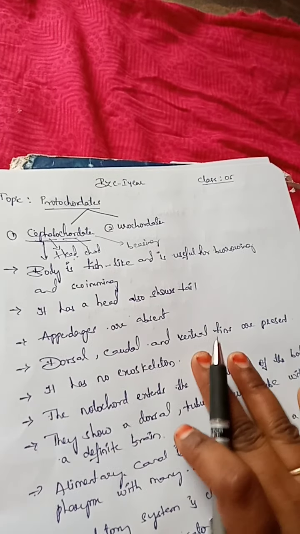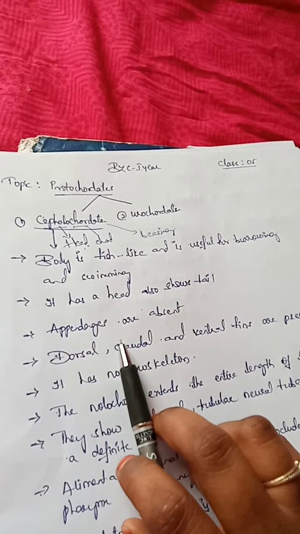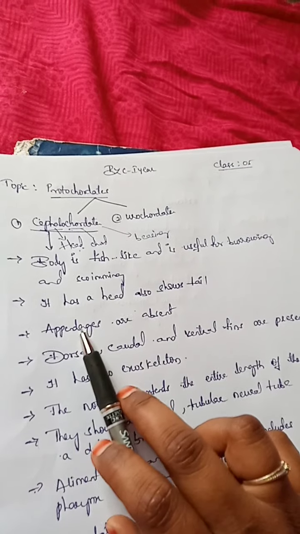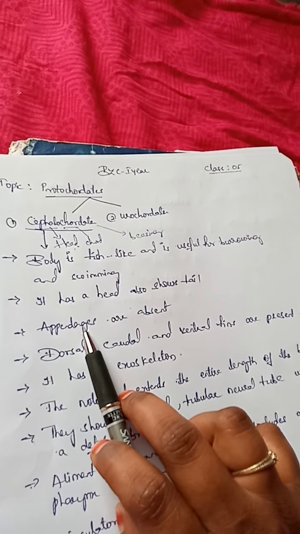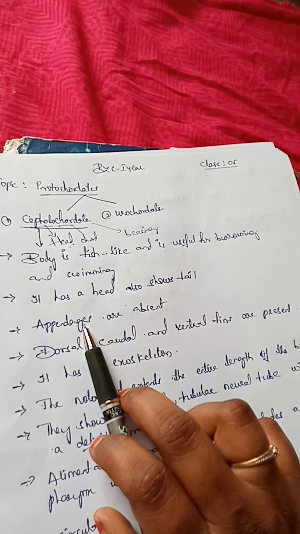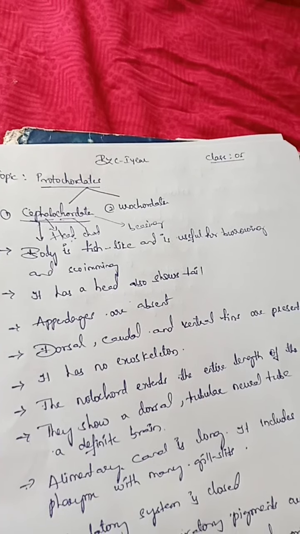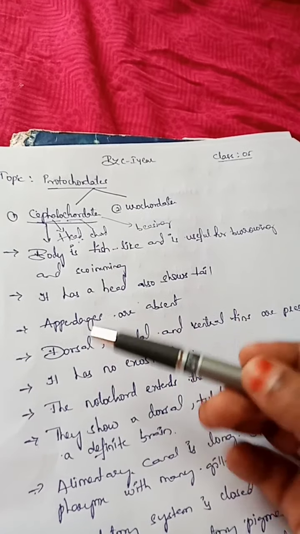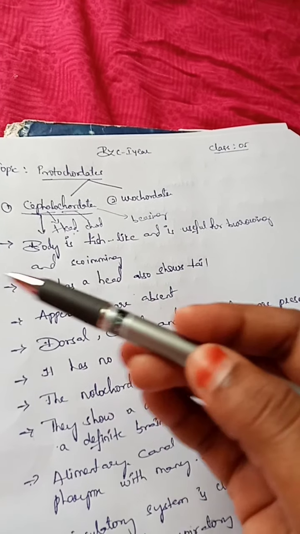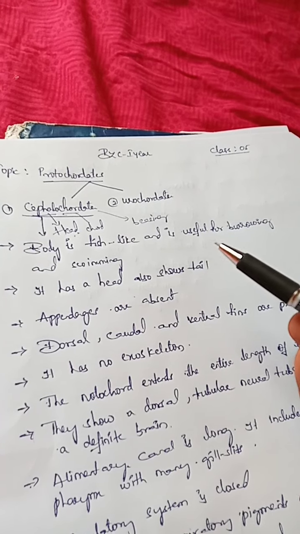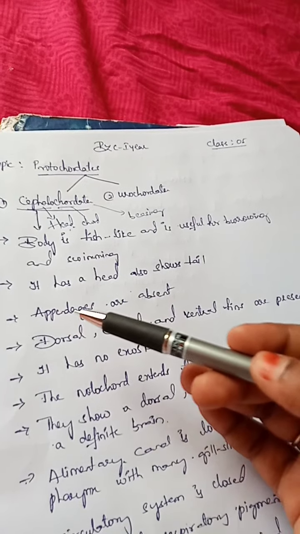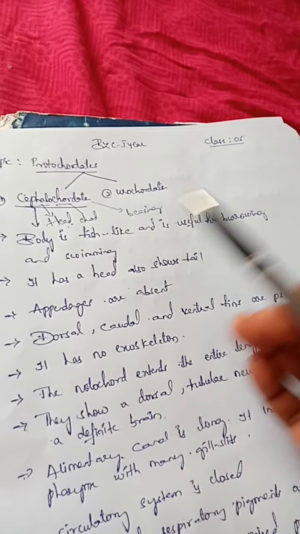Next, the appendages are absent. Appendages are outward structures which help organisms move from one place to another, like the legs we have to walk. Appendages are outgrowth structures on the body, mainly from the abdomen to the tail region, which help the organism to move from one place to another.